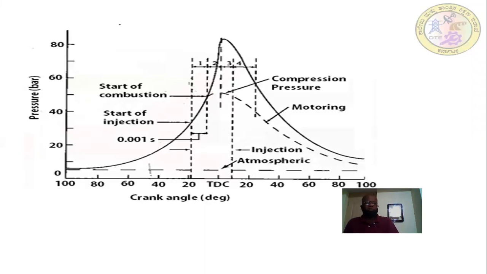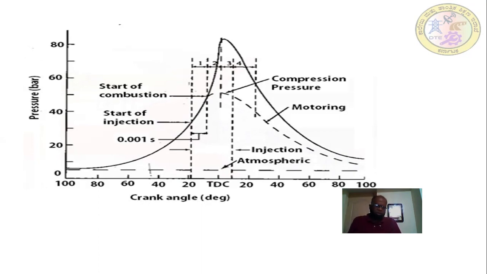If so, I can define the delay period like this: the injected fuel of an IC engine gains the temperature to burn on its own for a certain time. This period of time is called delay period.